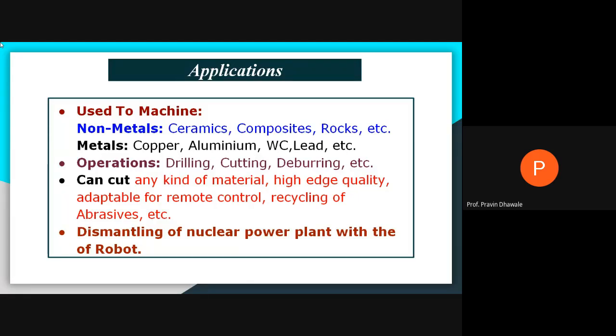And dismantling of a nuclear power plant with a robot can also be carried out by using abrasive water jet machining. Write down these applications of abrasive water jet machining process. Everyone must write the applications.